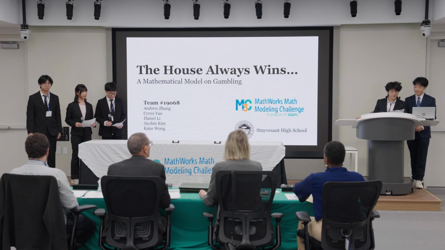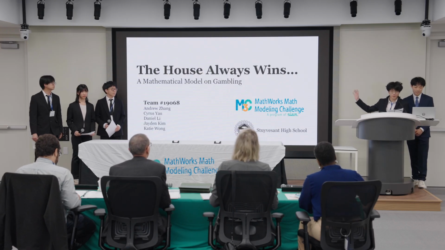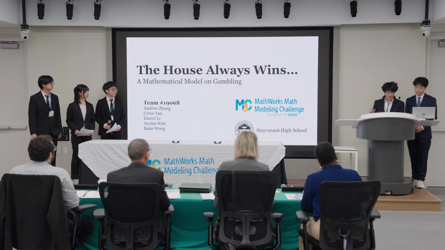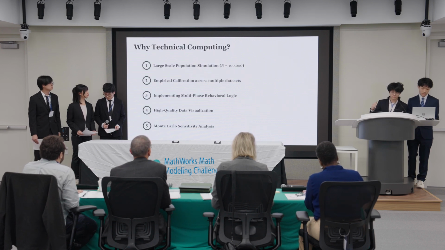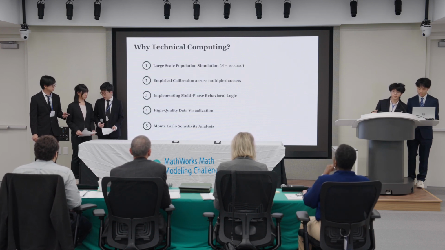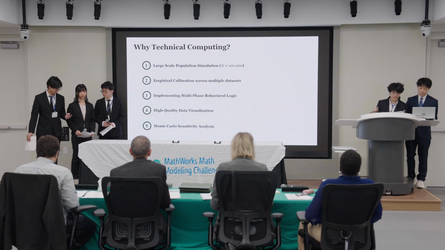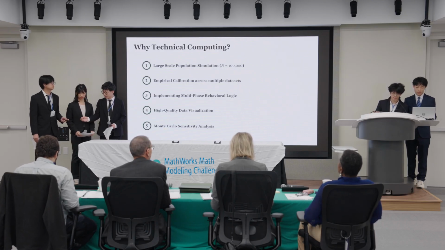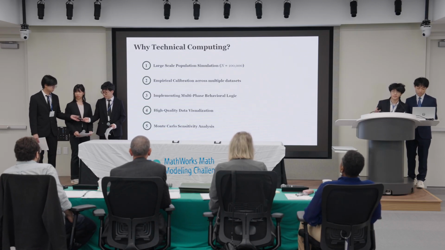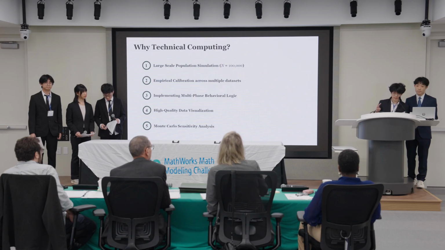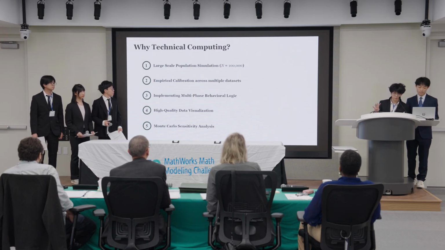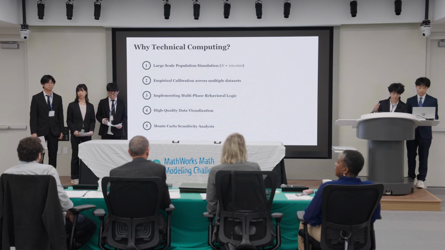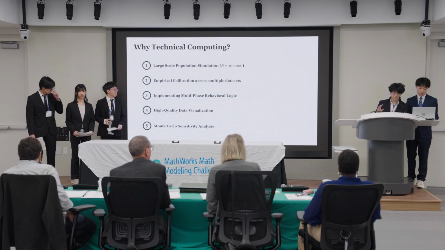Good morning, everyone. We're here to present to you The House Always Wins. Before we dive in, I just want to highlight how technical computing made our work possible. First, we ran over 100,000 simulations, which would be near impossible to do by hand. Second, we were able to store massive data sets in our code, which made it really easy to cross-check things. Third, our code uses if-else checks to match multi-phase behavior logic. And fourth, we made visually accessible heat maps and graphs. Fifth, we reran our model 5,000 times with randomized inputs to test sensitivity.